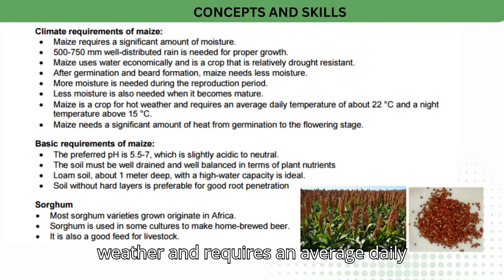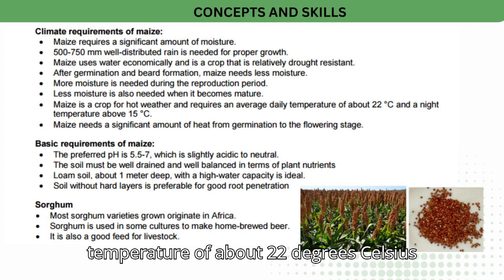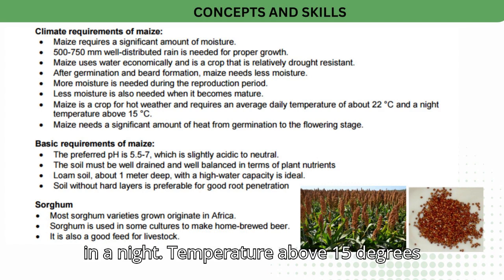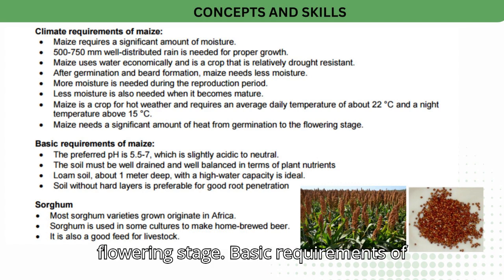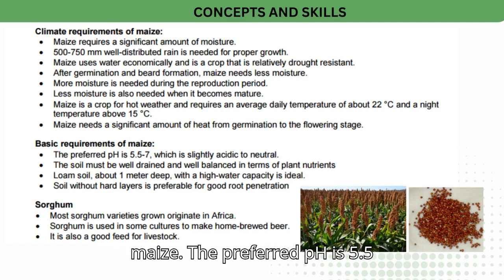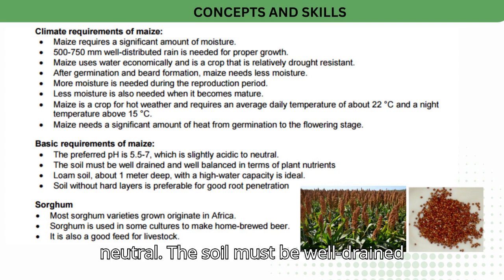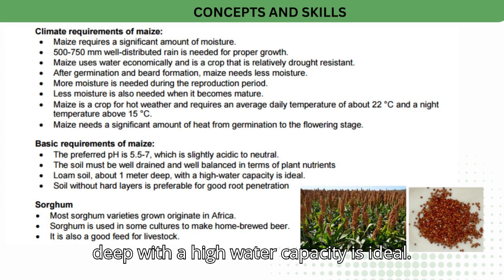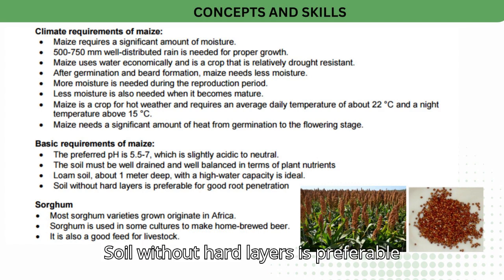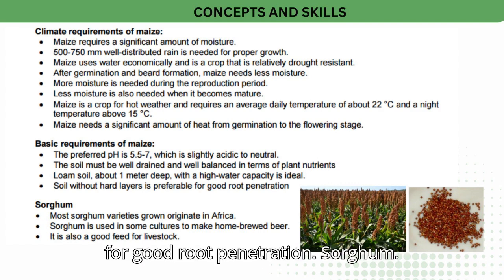Maize is a crop for hot weather and requires an average daily temperature of about 22 degrees Celsius and a night temperature above 15 degrees Celsius. Maize needs a significant amount of heat from germination to the flowering stage. Basic requirements of maize: the preferred pH is 5.5 to 7, which is slightly acidic to neutral. The soil must be well drained and well balanced in terms of plant nutrients. Loam soil, about 1 meter deep, with a high water capacity is ideal. Soil without hard layers is preferable for good root penetration.